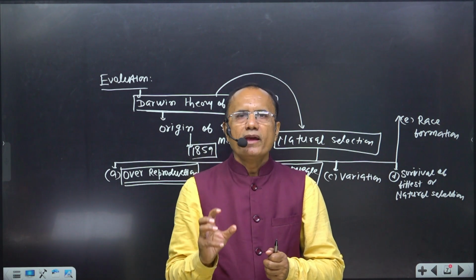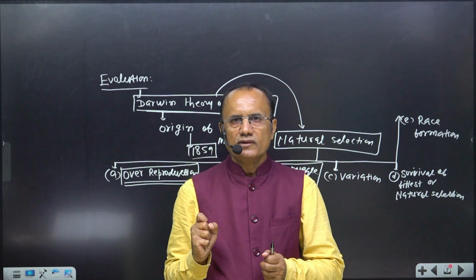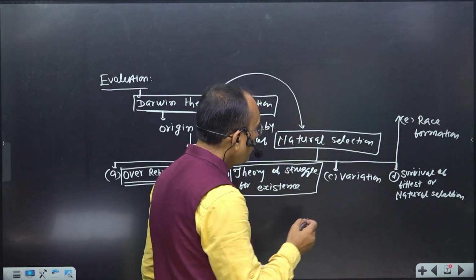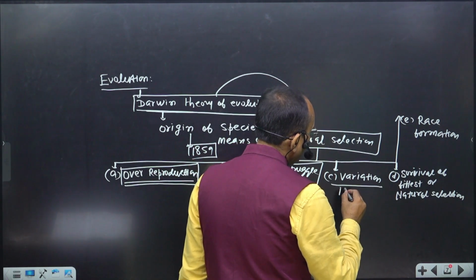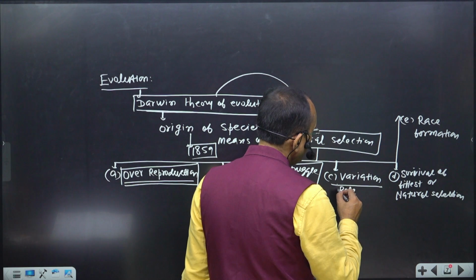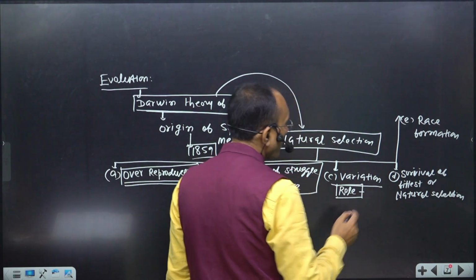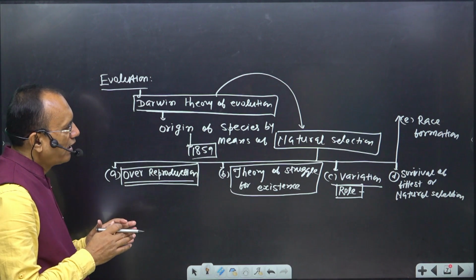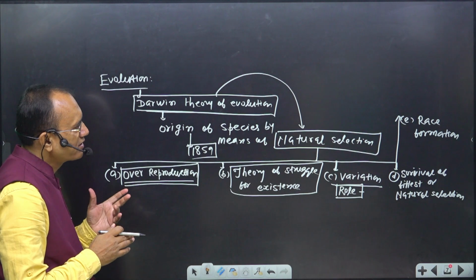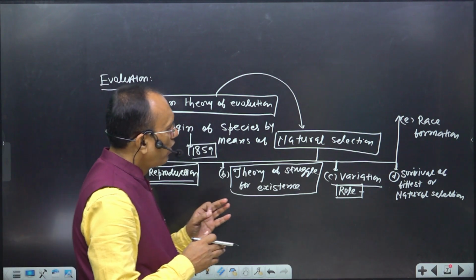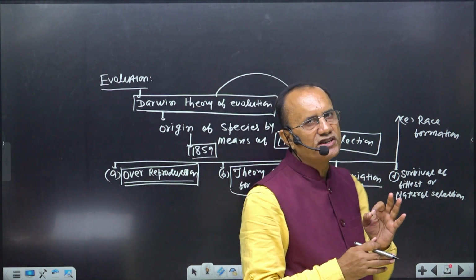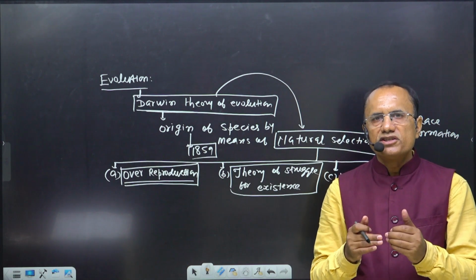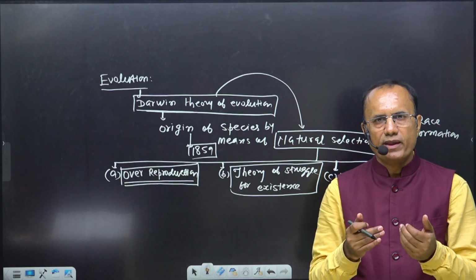But Darwin had observed in the course of struggle for existence the role of variation in evolution. Here that is very important. The role of variation is very important in evolution because Darwin identified in the Galapagos Islands that those organisms that have positive variation were able to succeed in a struggle for existence, right?